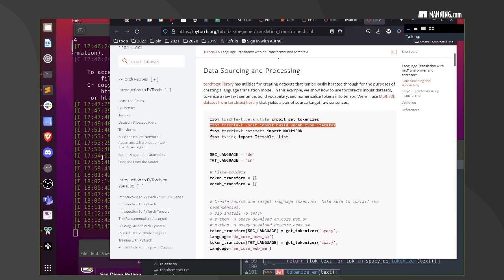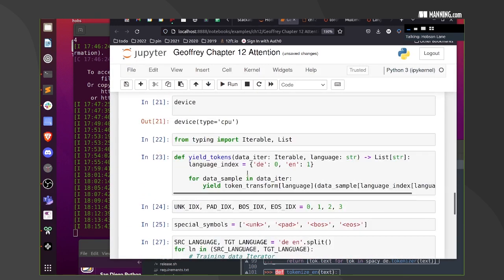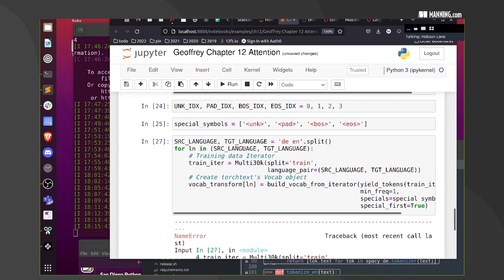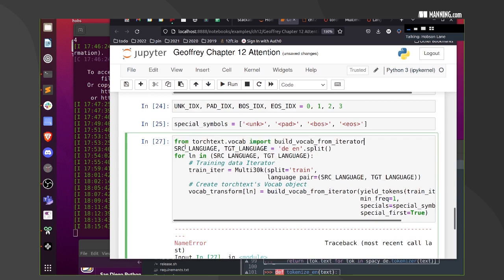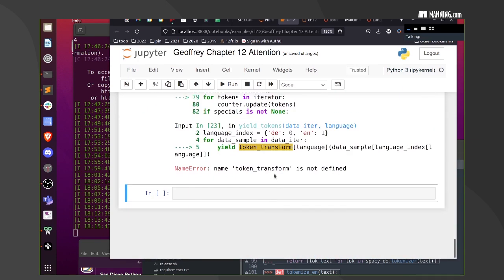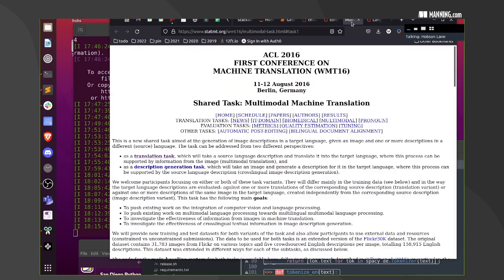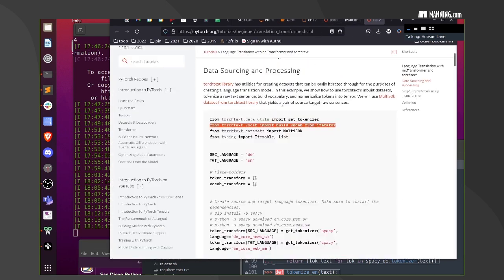So that's one of those bucket things, probably, that Jeff had. Let's do it with the other imports. Well, we'll do it right here since it's right next to there. And token transform is not defined. Let's grab that as well.